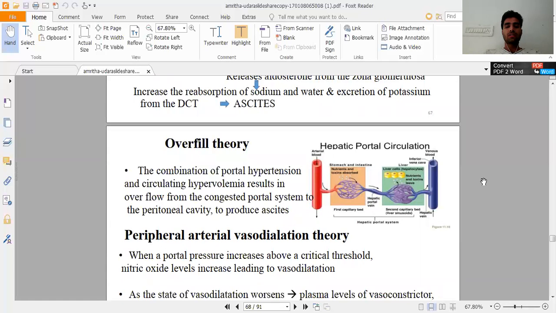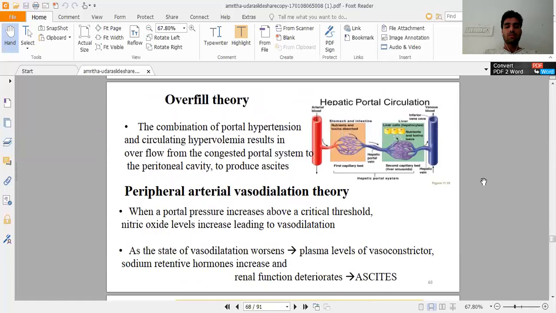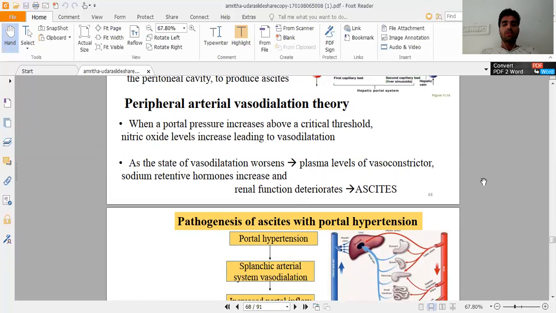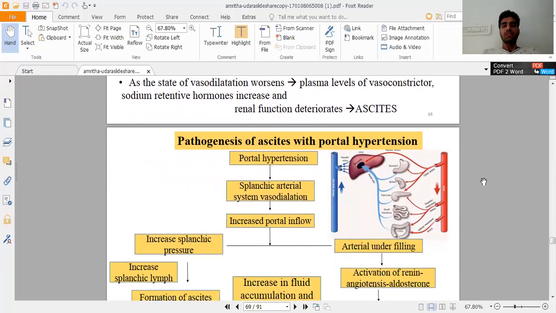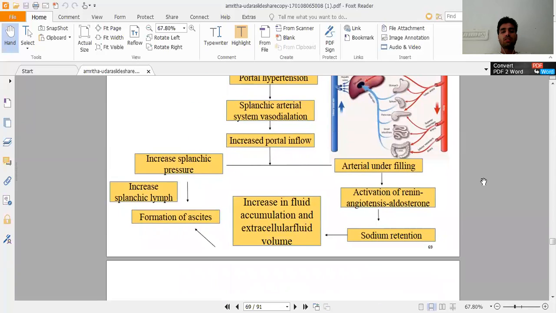This is the overfill theory. Pathogenesis of ascites with portal hypertension: if portal hypertension is present, there is splanchnic arterial vasodilation, increased portal blood inflow, increased splanchnic pressure, and arterial underfilling. The increase in splanchnic pressure increases splanchnic lymph, leading to formation of ascites. With arterial underfilling, there is activation of the renin, angiotensin, aldosterone mechanism and sodium retention, then an increase in fluid accumulation and extracellular fluid.